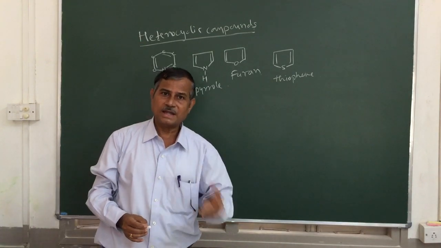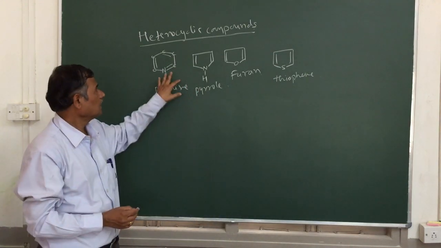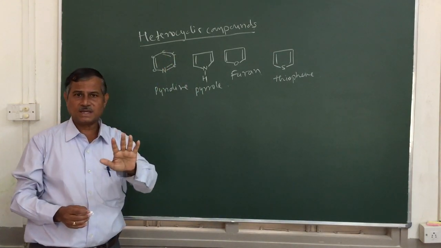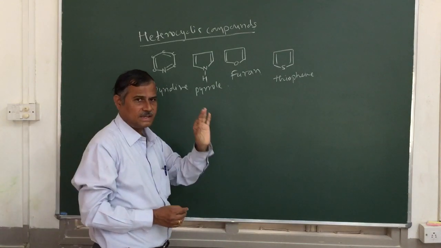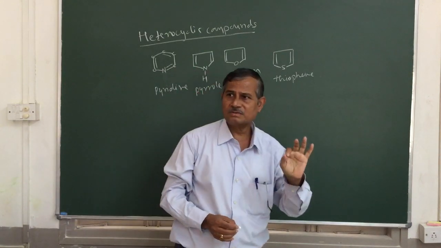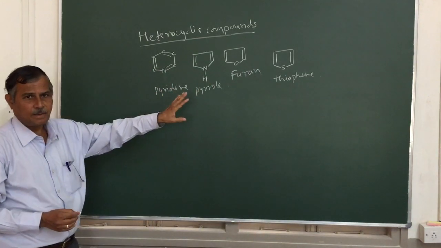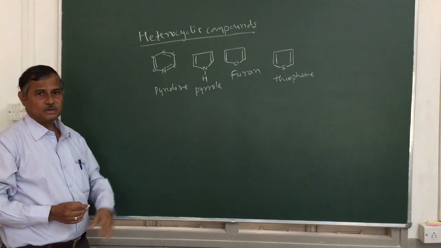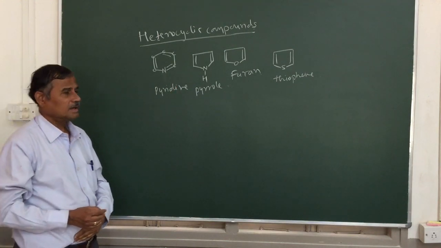And if one atom or more than one atom is other than carbon, then we are going to call them heterocyclic compounds. Is it clear? So heterocyclic compounds are the cyclic compounds containing at least one atom other than carbon as a ring member. These are examples of heterocyclic compounds. Okay, then we go for the next.